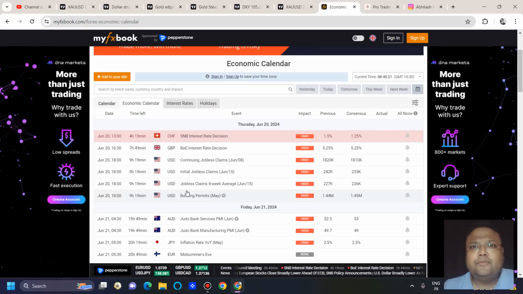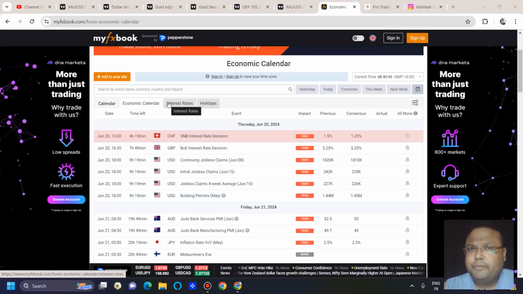So please be careful, especially if you're a beginner, a new trader. Do not try to gamble at the time of news. News trading is very lucrative because of fast moves, but most people lose money at the time of news. Do not forget it. Protect your hard-earned money. You have worked hard to earn money. You need to protect it.